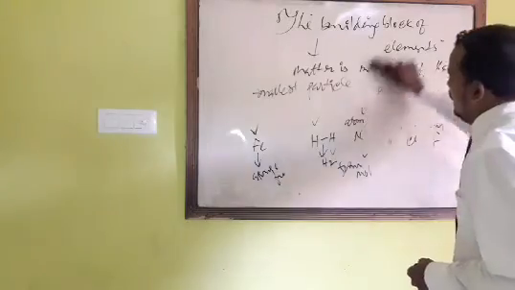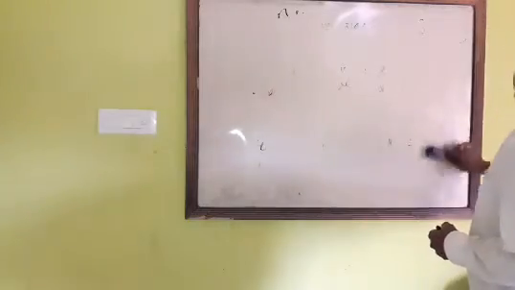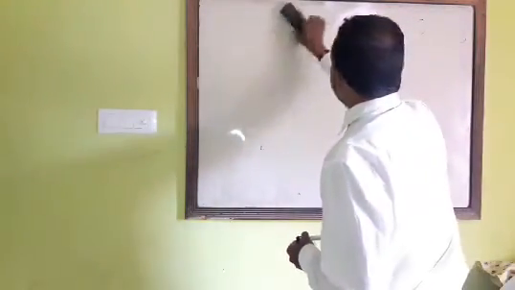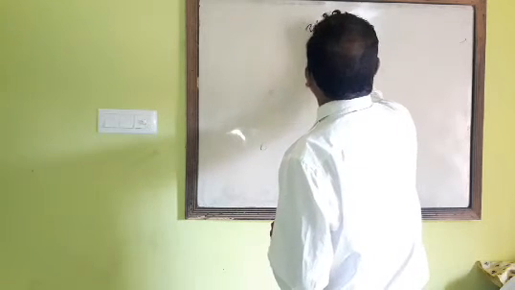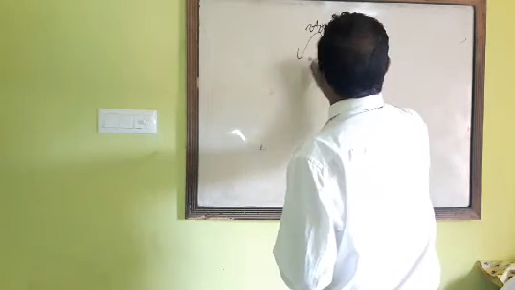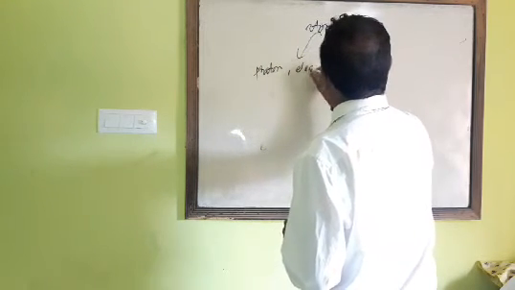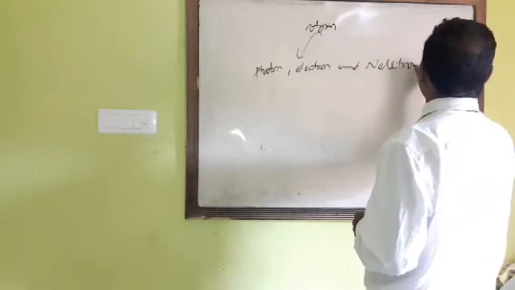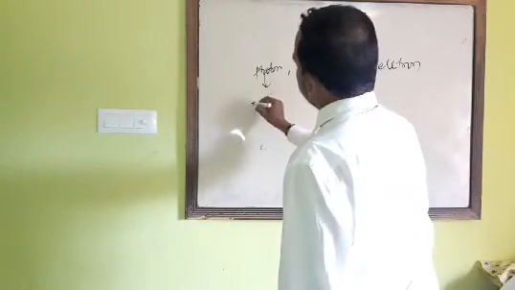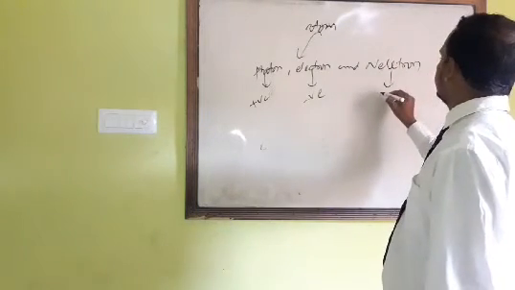When the atom was diagnosed, scientists found some elementary particles. An atom is made up of three elementary particles, that is proton, electron and what? Neutron. Proton is the positively charged particle, electron is the negatively charged particle, and neutron is chargeless.